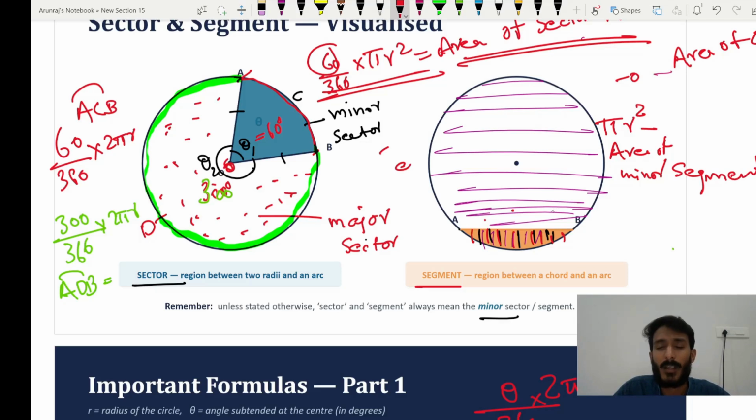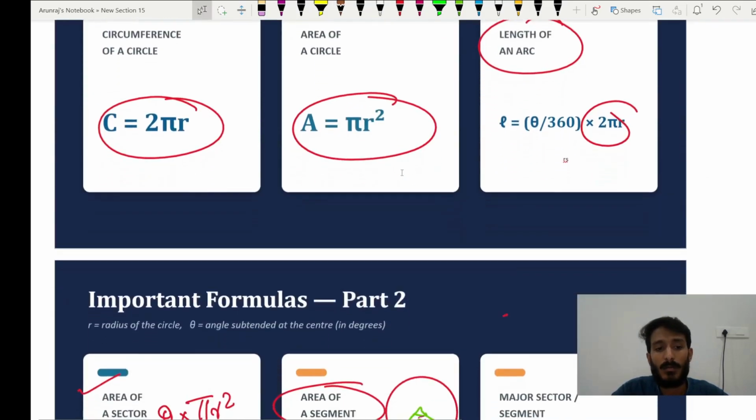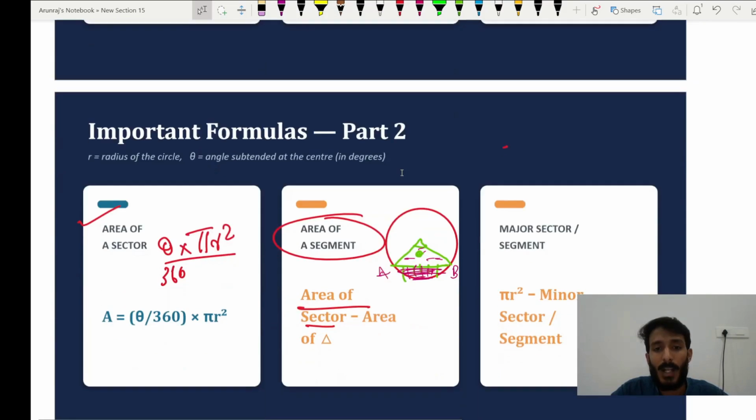Very simple. Otherwise, if you go about solving with the area of this triangle, it will be very lengthy. So this is the easiest method. Now you got the idea how to get the formula. You need to know how this formula comes rather than simply memorizing it. There is no use in that. That is very, very important.